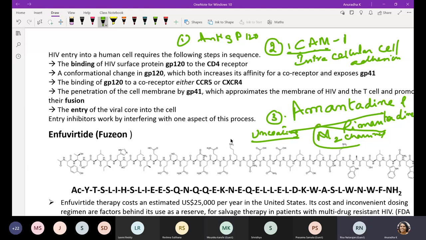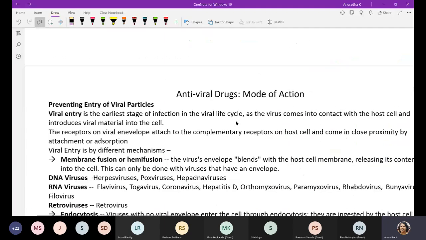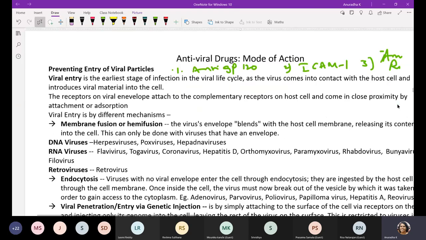Yes, ma'am. These are agents that block attachment and uncoating. Some can block both also. So these are the three examples which you have to write for the first class of antiviral agents, preventing entry. One, anti-GP120. Second, ICAM1. Third, amantadine and rimantadine. Okay.